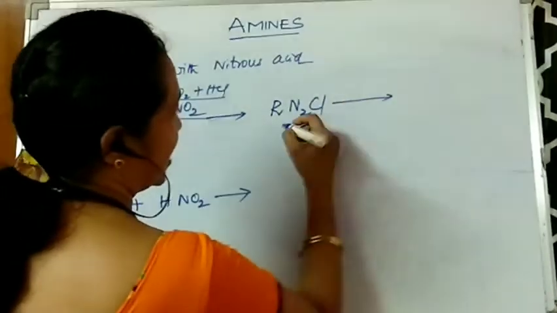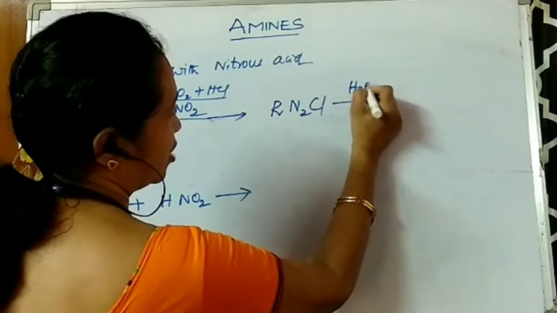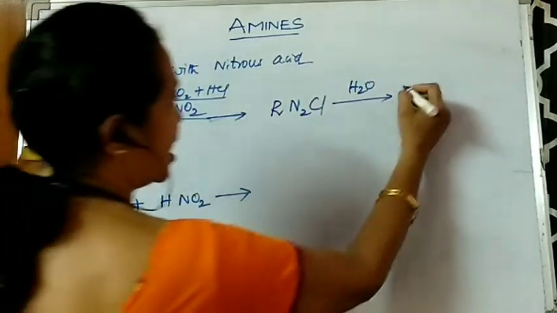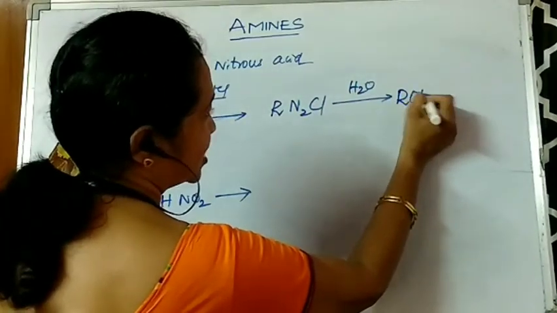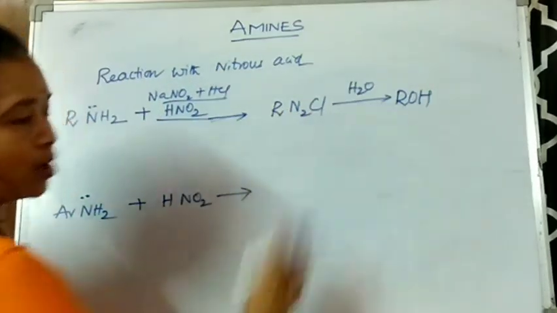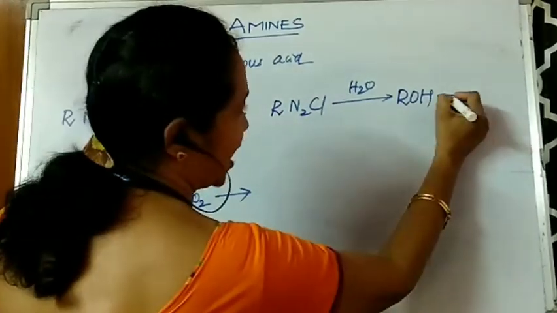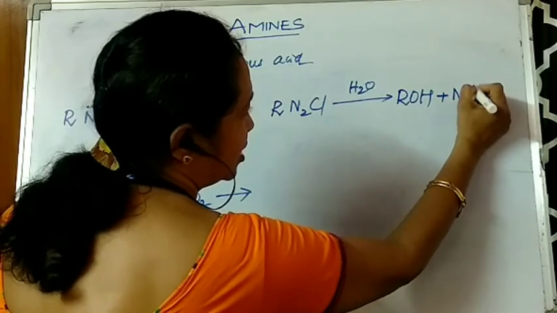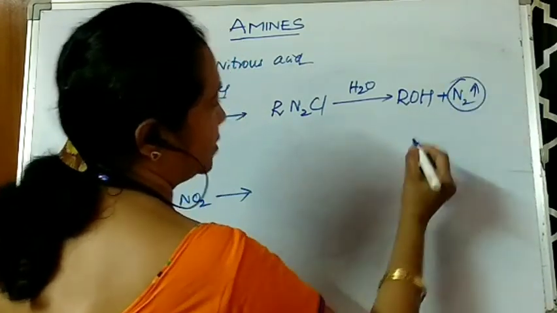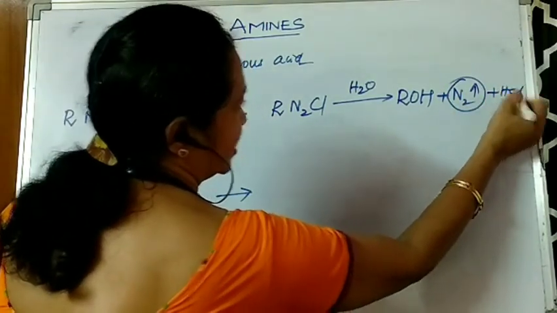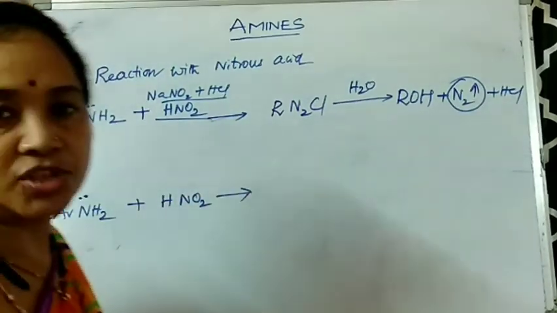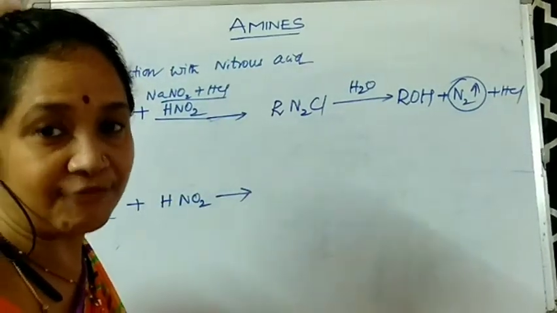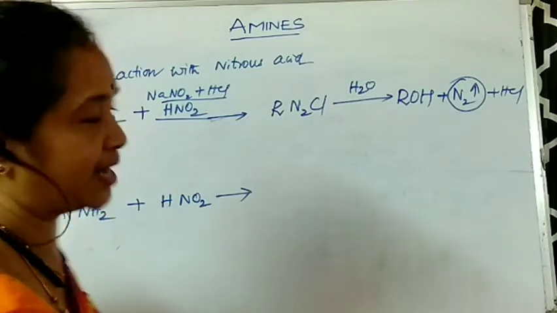But this is unstable and undergoes hydrolysis immediately. It is decomposed to ROH, that is, an alcohol is produced and nitrogen gas is evolved. This is the important property. This evolution of nitrogen gas is one of the important features when it reacts with nitrous acid.